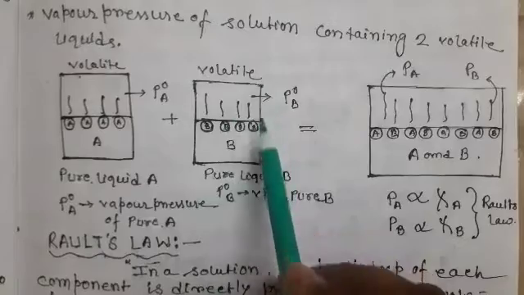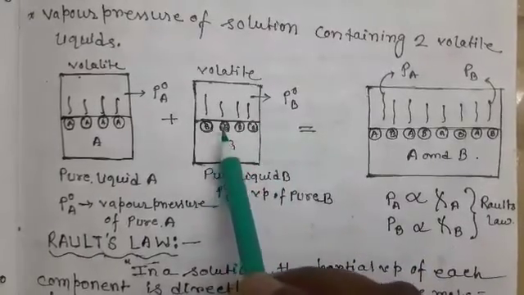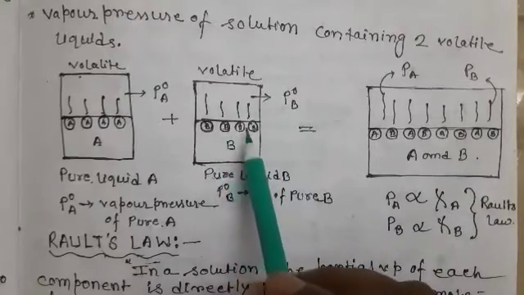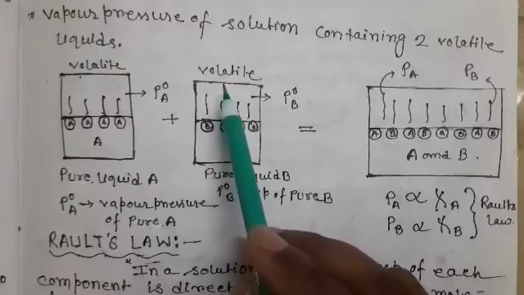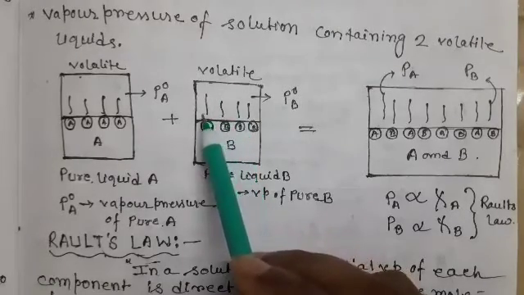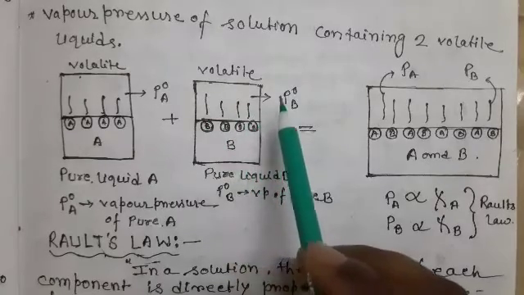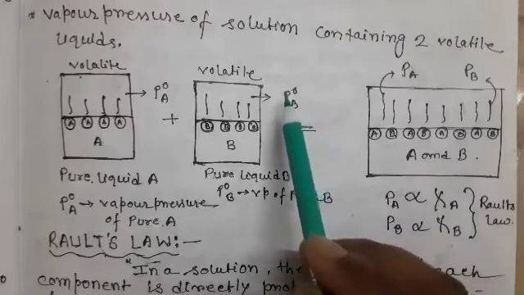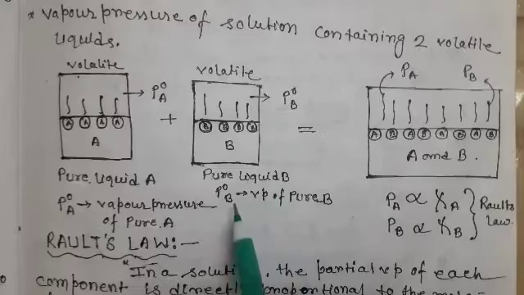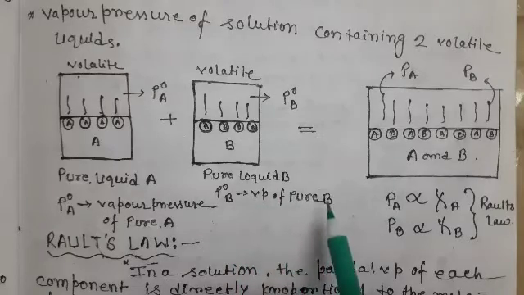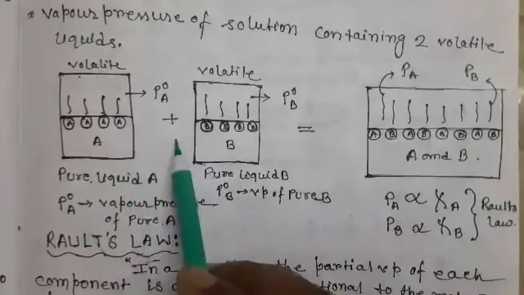See, this is another liquid, which is also a volatile liquid. The surface of this liquid contains only B molecules. Those B molecules evaporate and form vapors, and those vapors exert a pressure on the liquid surface. That vapor pressure is denoted by P naught B, the vapor pressure of pure liquid B. These two are volatile liquids.